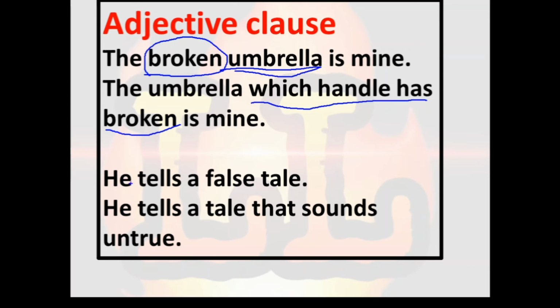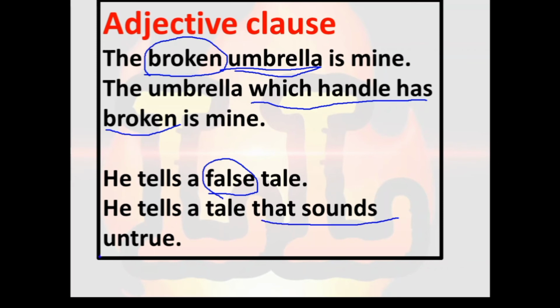In the third sentence, he tells a false tale. So in this example, what is false? False is an adjective, because tale is one of the noun. Which tale? False tale. So false is an adjective, because it gives more information about the noun tale. In the second example, the same example is there, but instead of using false, I have used one clause.